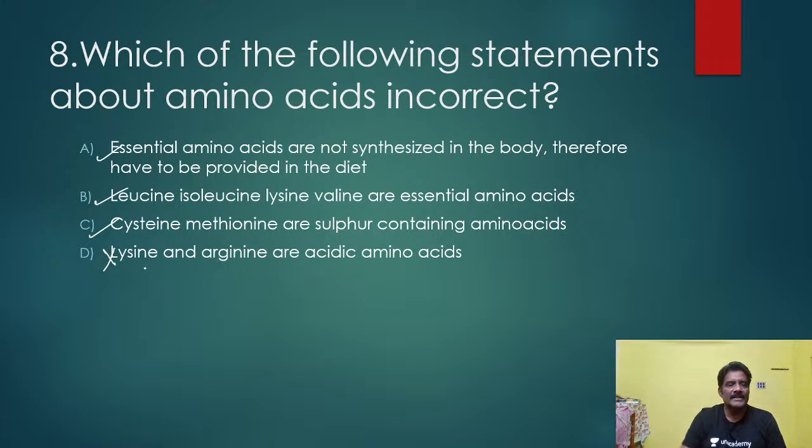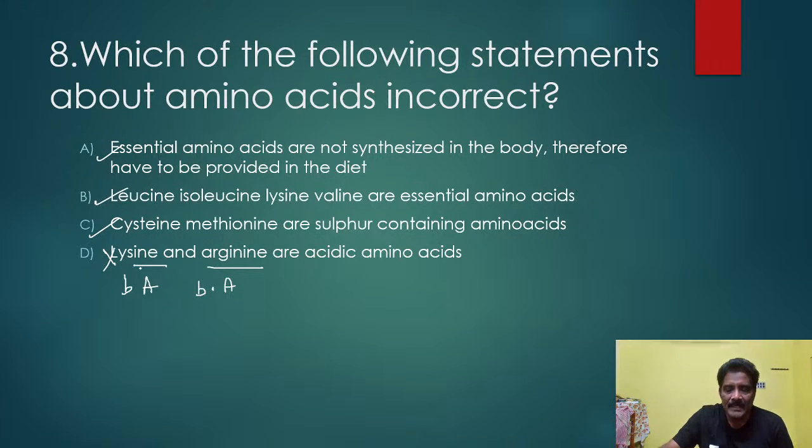Tell me. Lysine, basic amino acid. Arginine also basic amino acid. This is incorrect. So, in the 4 options, D is wrong here. These are basic amino acids here.